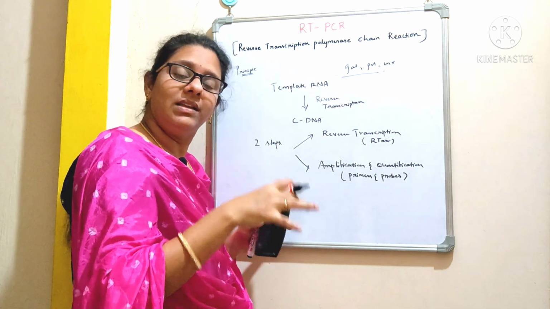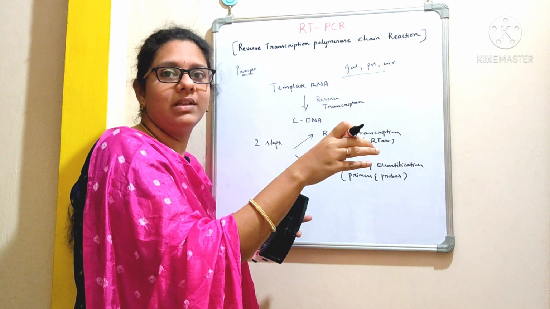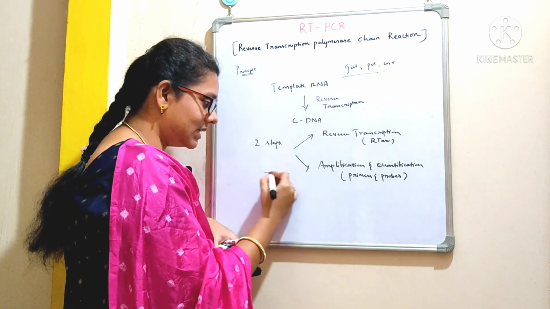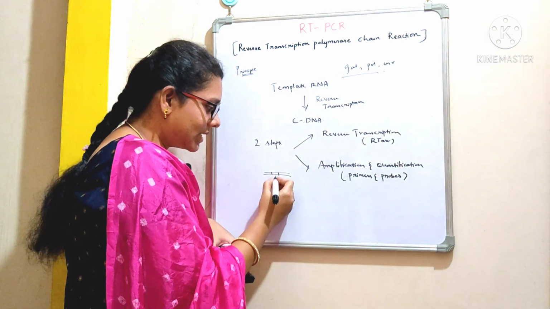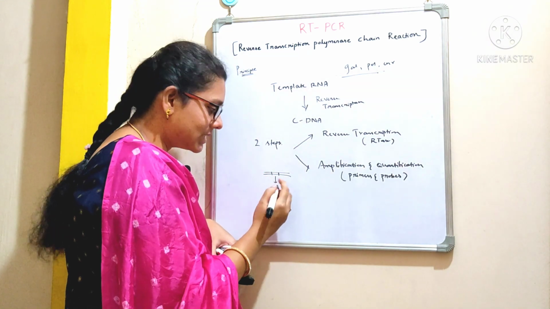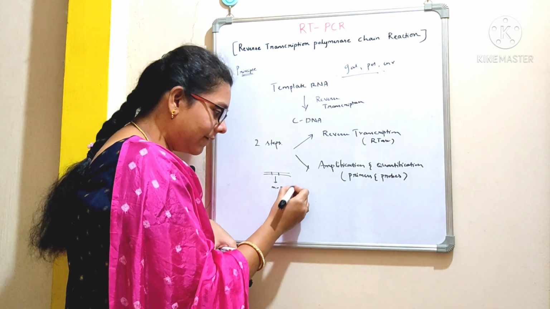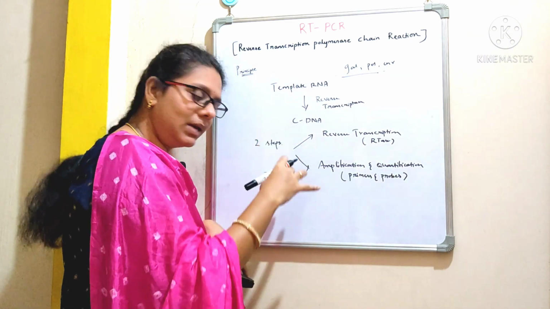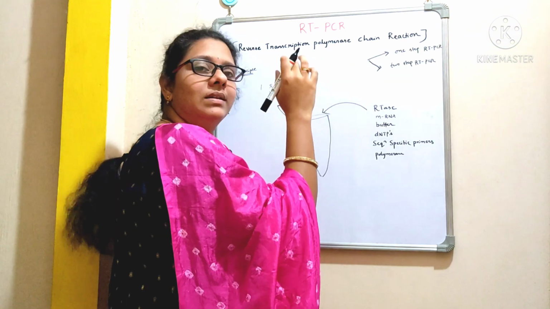If we study the expression of the gene, we can easily make out the amount of gene that is present in a cell, right? See, for example, this is the DNA, so this is the exon region, and this exon region will undergo transcription giving rise to an mRNA, right? So if we can study this RNA, we can easily make out the amount of gene that is present in a cell.